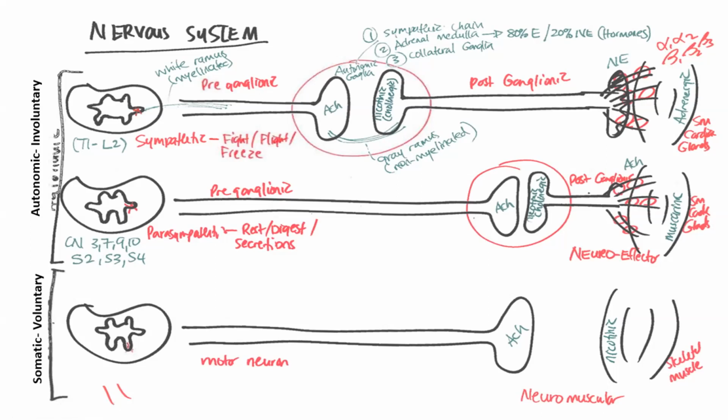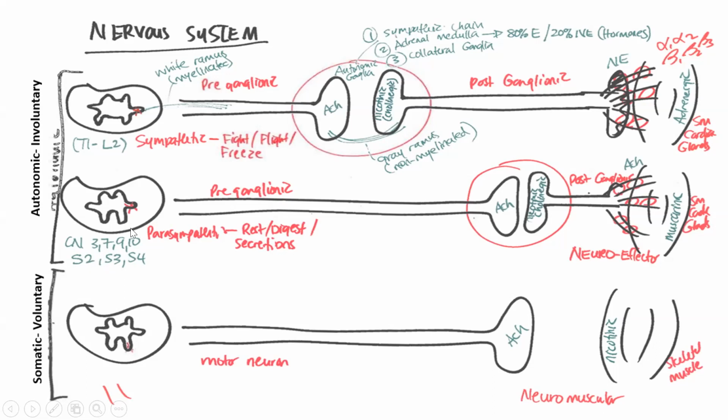Other differences we notice here are that the segments of the spinal cord from which these fibers arise are going to differ depending on if this is in the sympathetic system or the parasympathetic system. So in the sympathetic system, we've got fibers coming from T1 to L2. We describe this as being thoracolumbar. In the parasympathetic system, our fibers are coming from our cranial nerves 3, 7, 9, 10, and then our sacral nerves, S2, S3, S4.